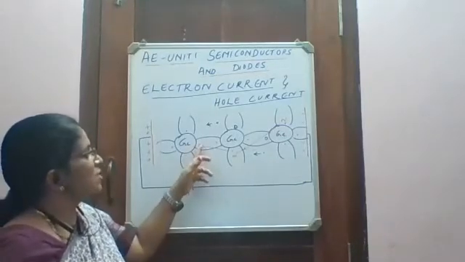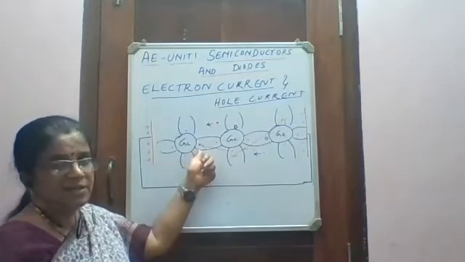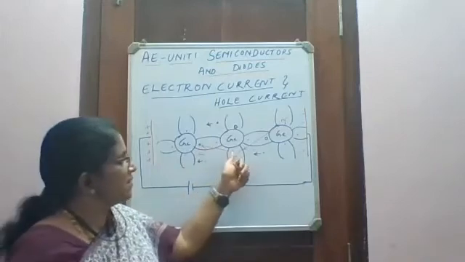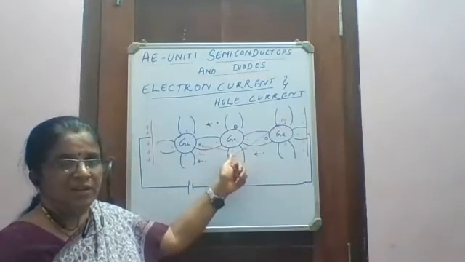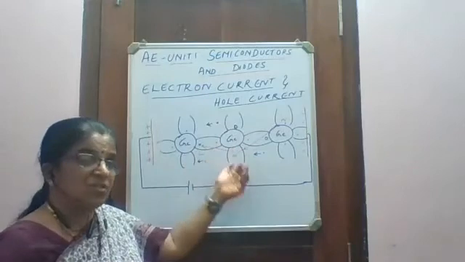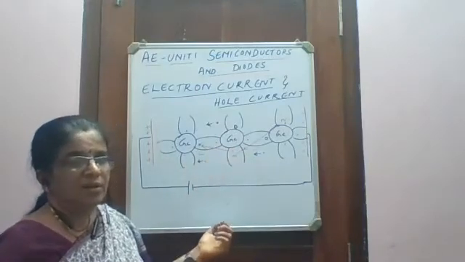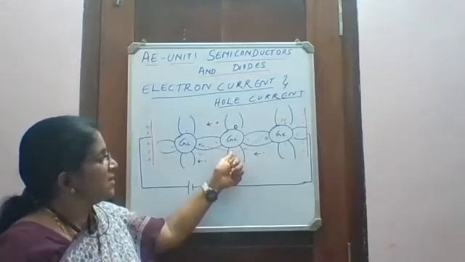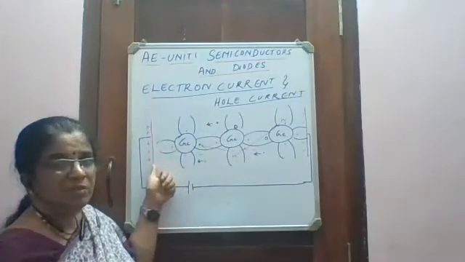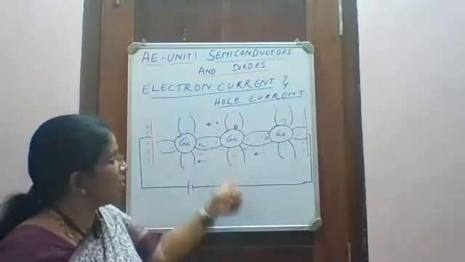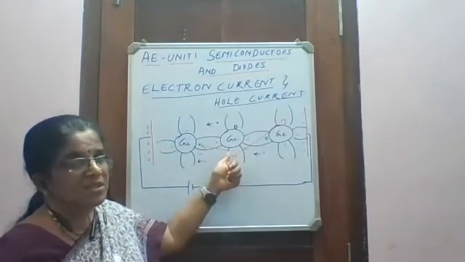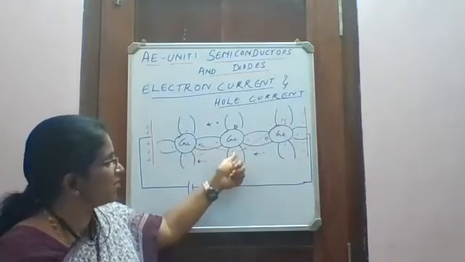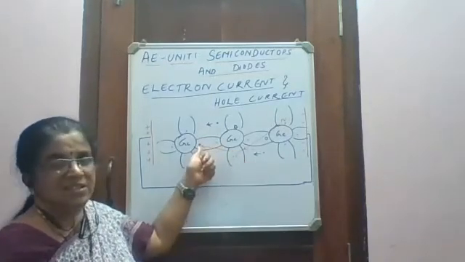See, when an electron has gone outside, there is a vacancy created here. What happens here is, there is one electron here. It does not have the capacity to come out as a free electron because of temperature. So it is attracted towards the positive terminal of the battery, but it cannot come out because it doesn't have that much energy. But there is a vacancy, or chair, here. So this electron jumps and sits in this.